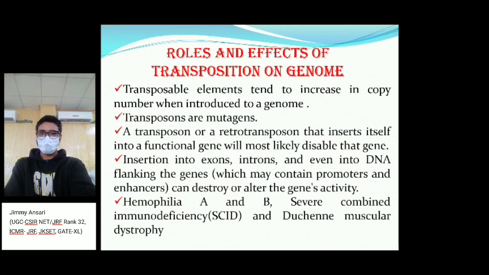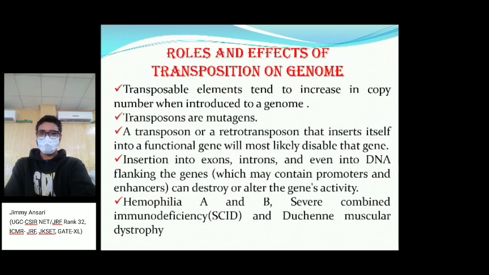So, the role and effect of transposition on the genome. Transposable elements tend to increase their copy number when introduced into a genome. When a transposable element enters a genome, it can increase its number of copies. Transposons are generally mutagens; they can cause mutation. When a transposon or retrotransposon inserts into a functional gene, it can disable that gene.